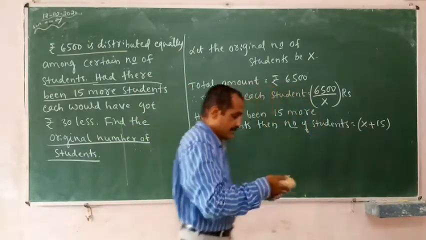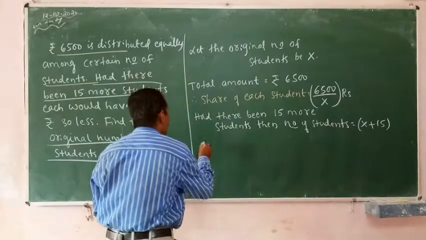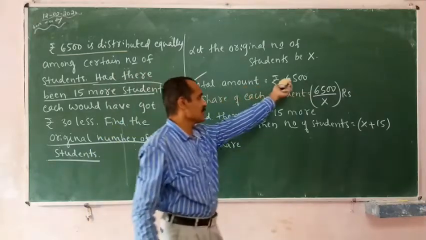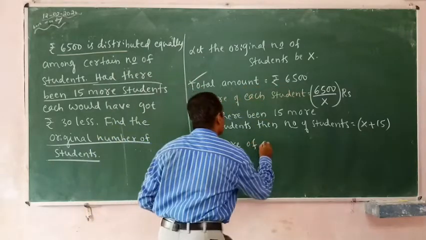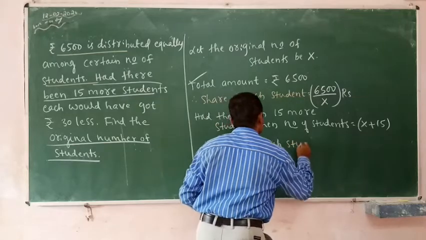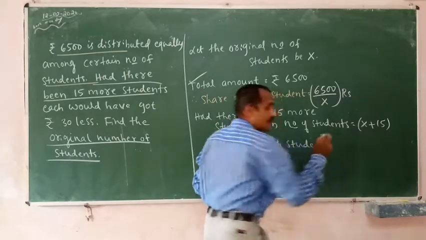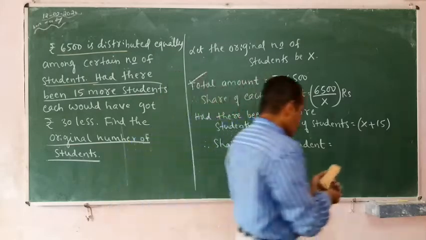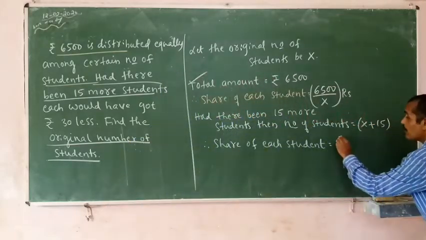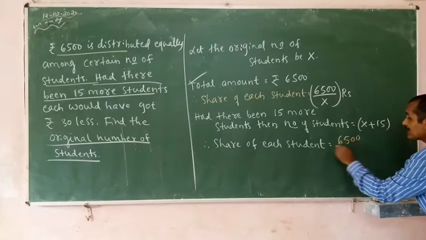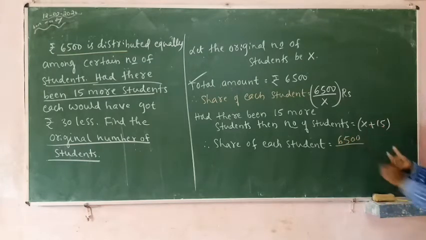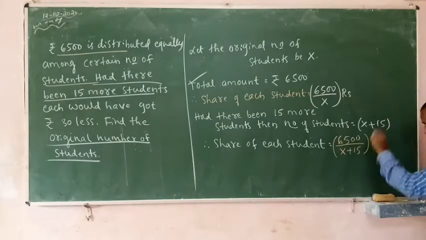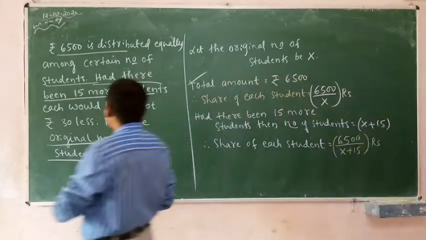What is the share of each? I can say, therefore, share of each student. See how to find share: total amount divided by total number of students. What is the total amount here? 6,500 divided by the number of students, which is x plus 15. This is also rupees. Up to here the students will write.